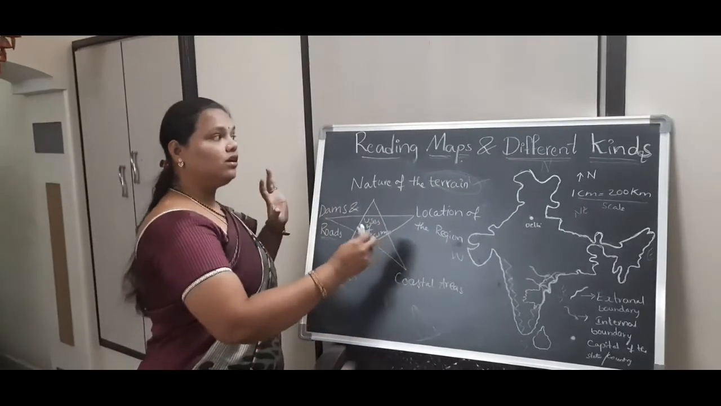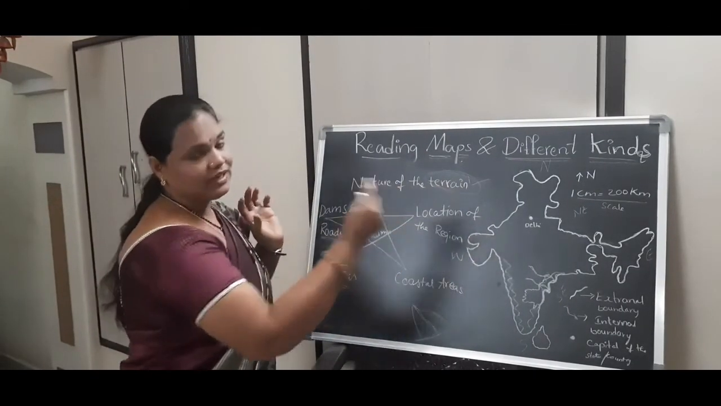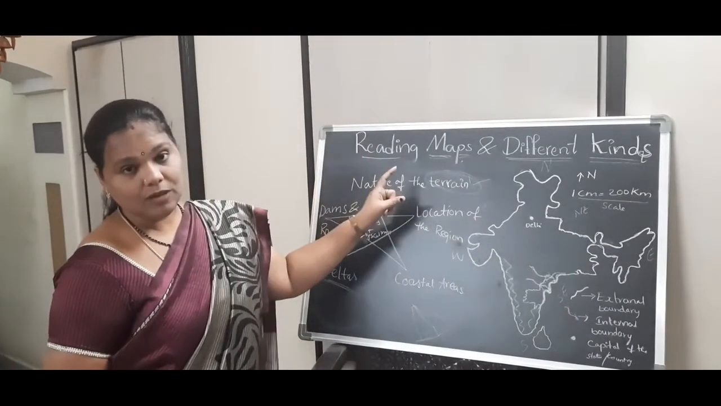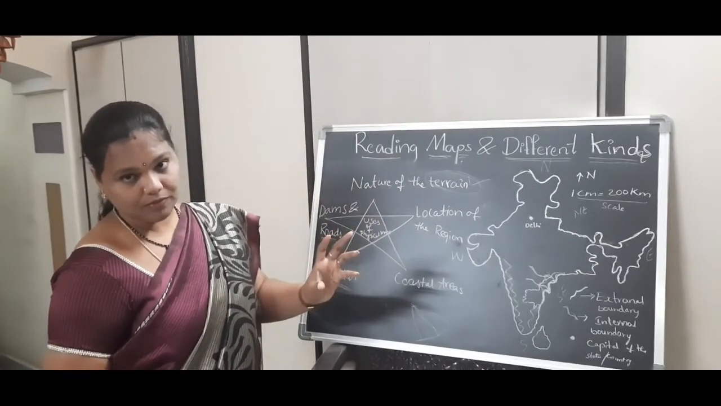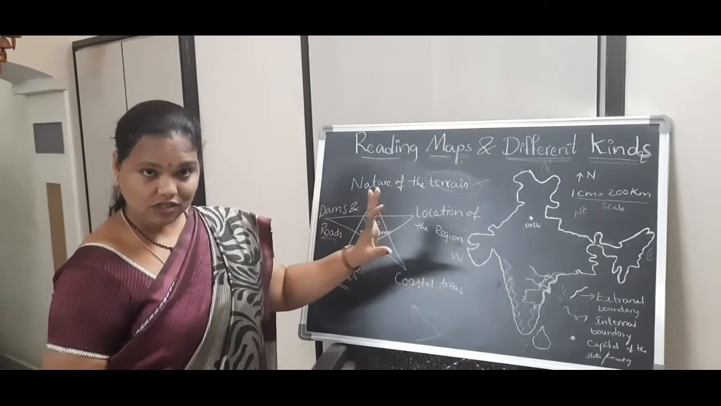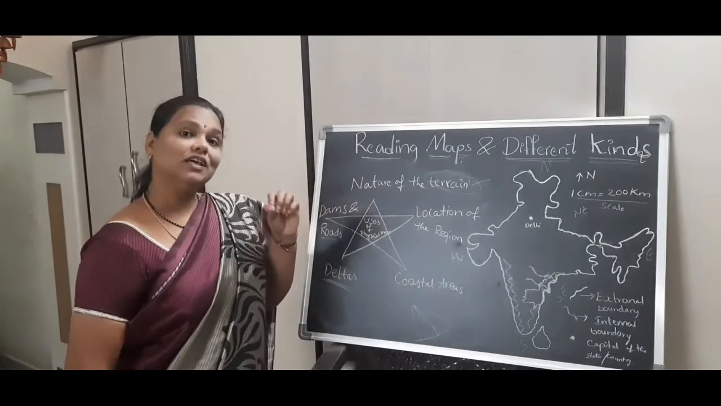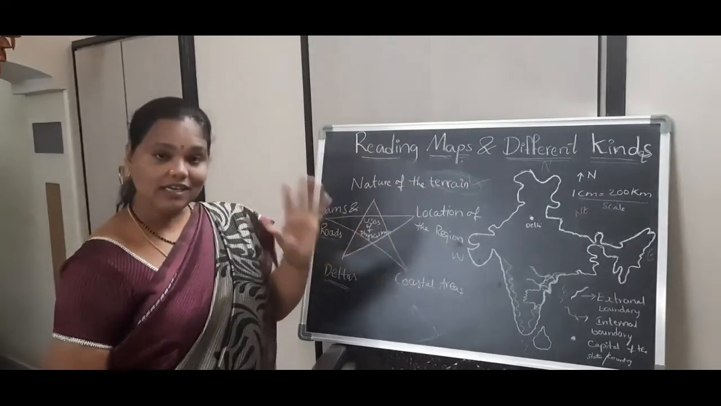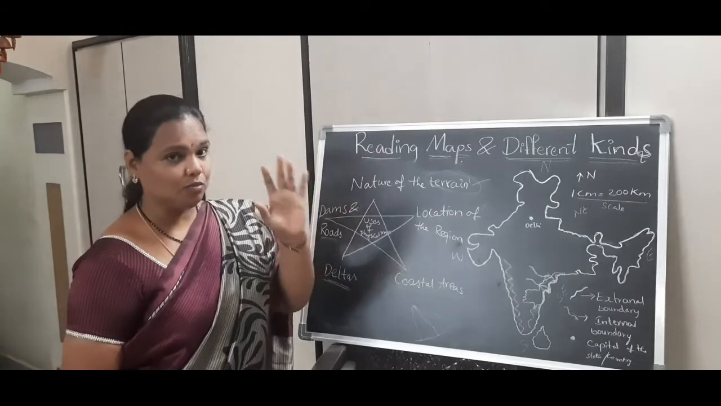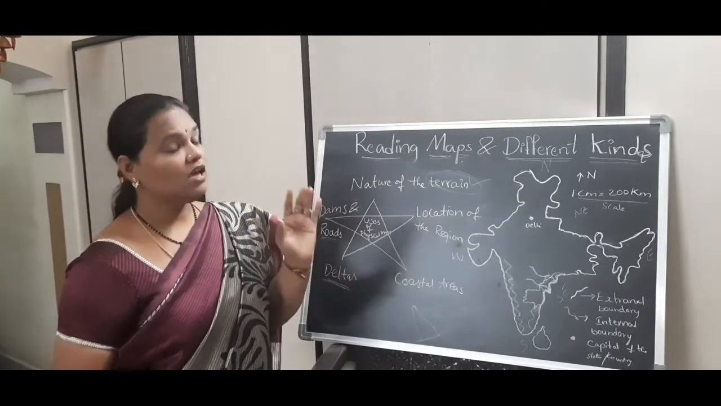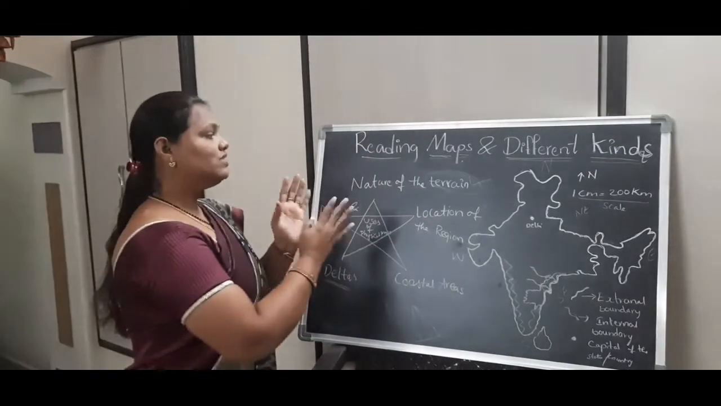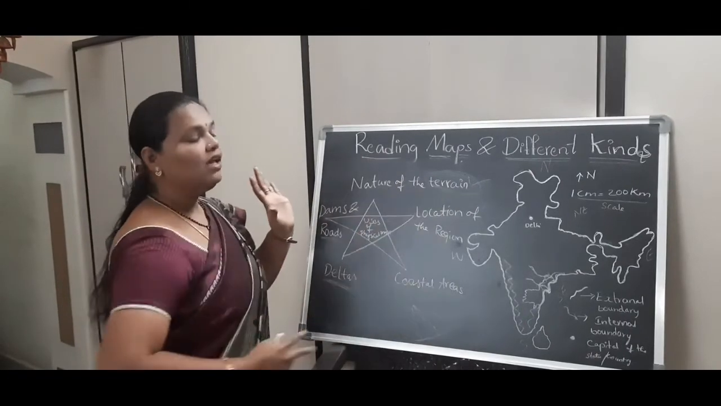So this is about the reading of maps, different kinds. For reading maps, we have to know the features of the map, and with the knowledge of these features we can study and read the maps. And different kinds of maps are nothing but physical maps, political maps and thematic maps. Here we focused more on physical maps, and this is about your lesson.